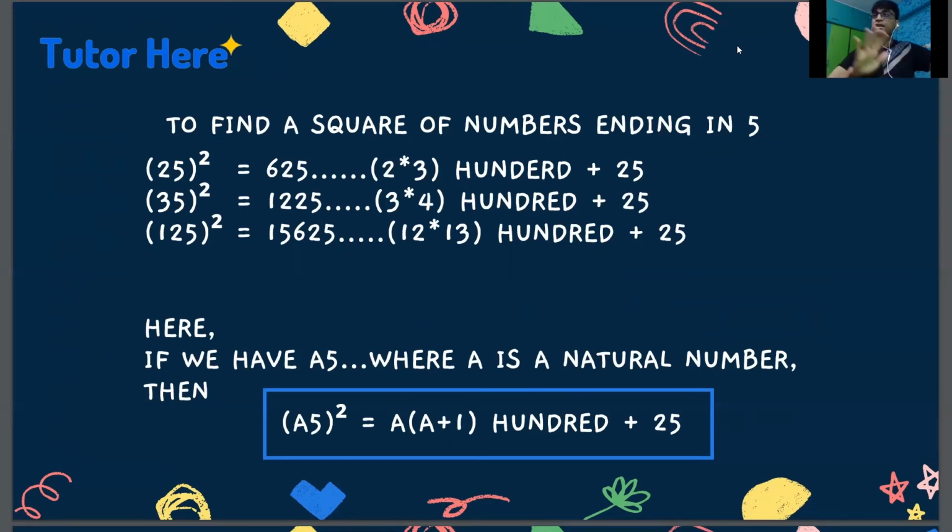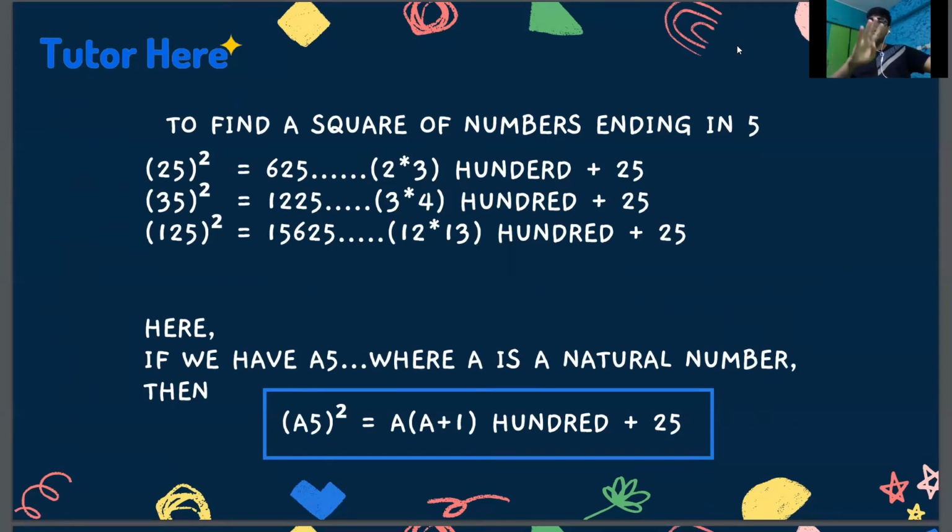Okay, let's generalize this. Suppose we have a number a5, where a is a natural number. Then a5 square is equal to a into (a plus 1) into 100 plus 25. Let's solve for 45. So here a becomes 4, right?